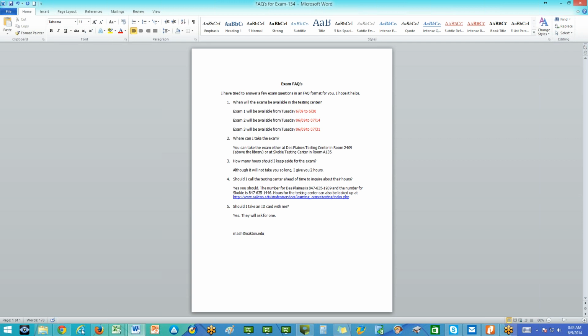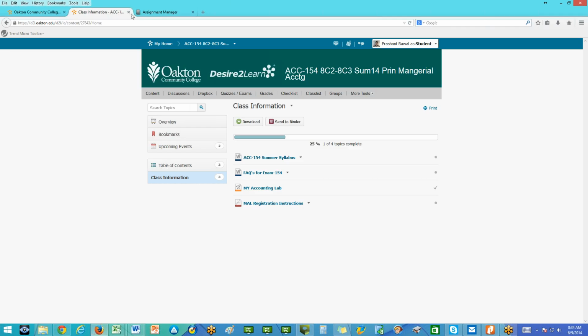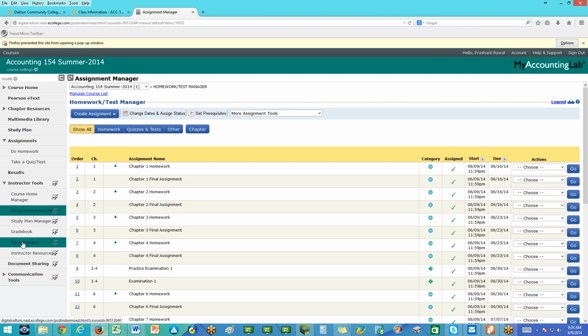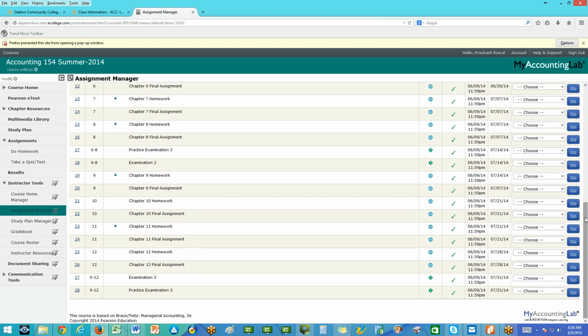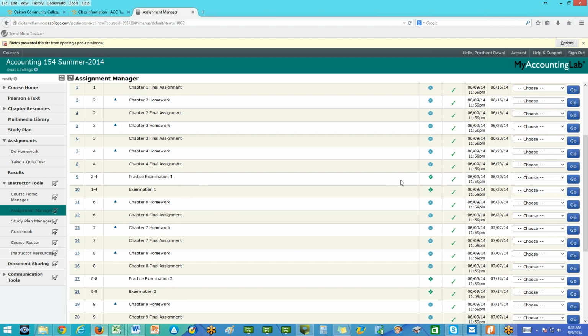The exams, let's talk about them. If you go here, let's go to Assignment Manager. You can see there is a practice exam open, and then there is an examination 1. This practice exam, usually you should take it after you have finished all the 4 chapters. It's a wonderful tool for you. This exactly resembles this exam. So you should go over this exam in its entirety before you take this exam. That way you will do well.